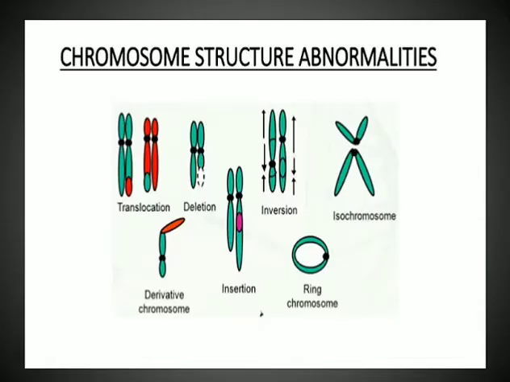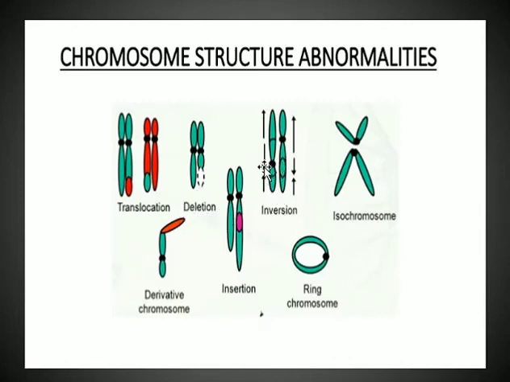So in structural abnormalities, you can find this type of structural abnormalities. For example, translocation. What is happening in translocation is that if you consider these two as homologous chromosomes, a part of this chromosome is breaking and attaching to this, and a part of this chromosome is breaking and attaching to this. So this type is known as translocation. Then the second type, deletion. A part of the chromosome is missing, is deleted, is lost, so that type is called deletion.